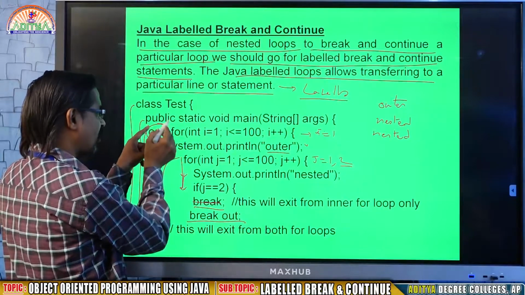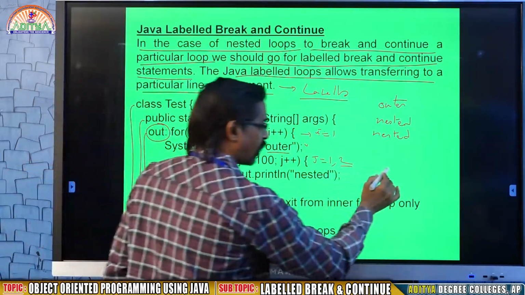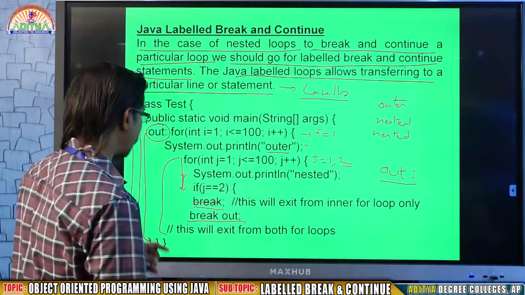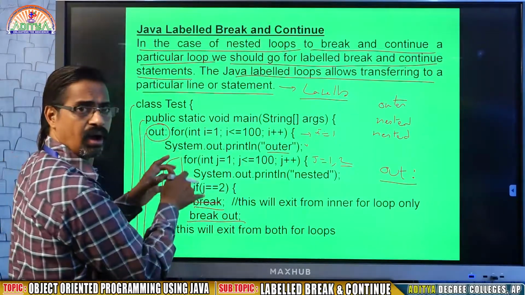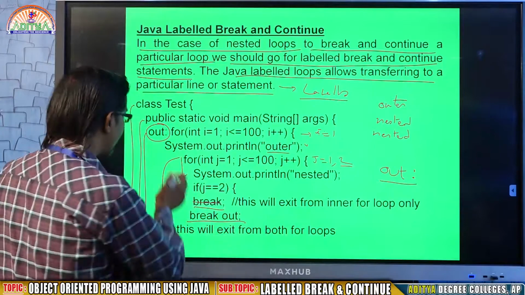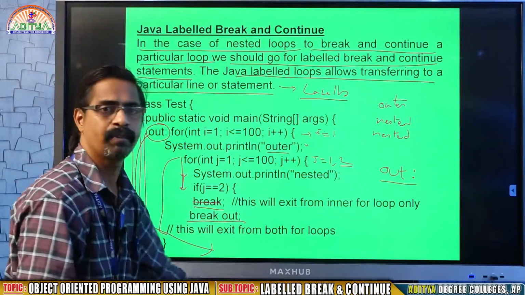You may write out on a separate line or along with the for, but there must be a colon. Out should be written like this. So what happens? It will break the outer for loop. When you break the outer for loop, it means it comes out of this entire program.